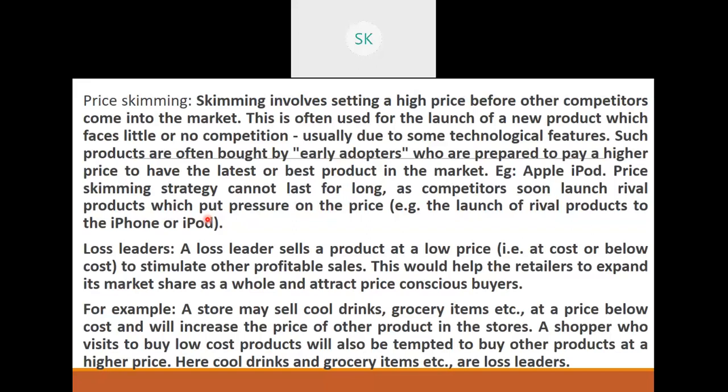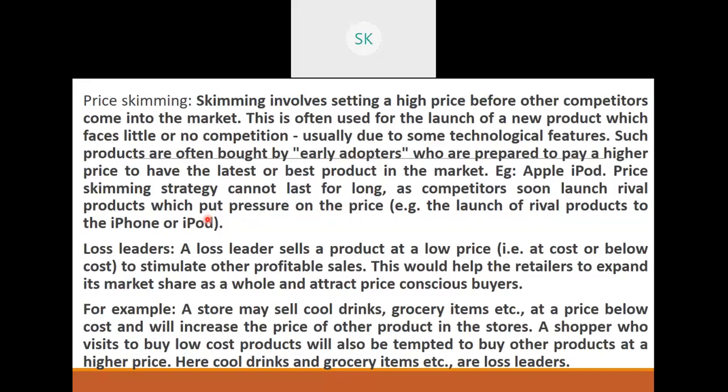OnePlus phones are also usually priced at a higher level, 50,000, 55,000, 60,000 for one phone. So there you have a competitor who will immediately come out with a similar product and launch. So skimming strategy is like first come first serve. You first come into the class, you get more information. If you're late to the class, you miss out the first part of the information. It's something like that.